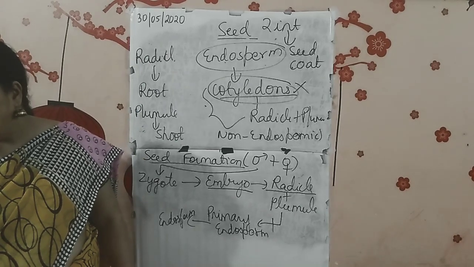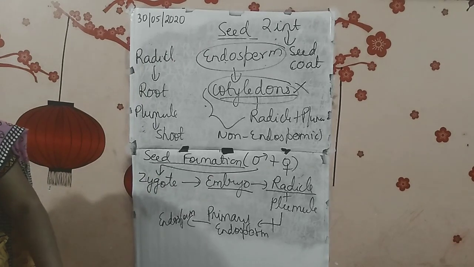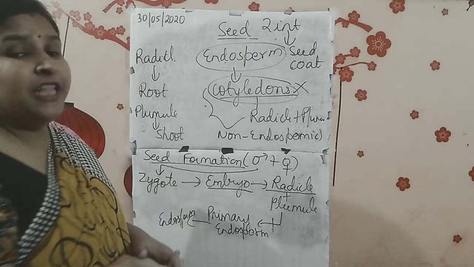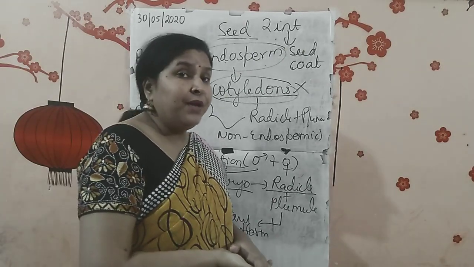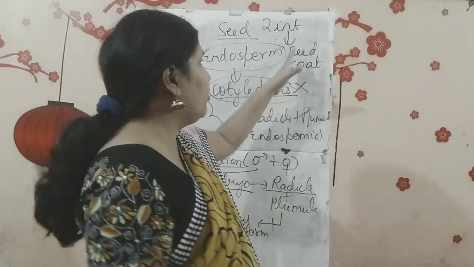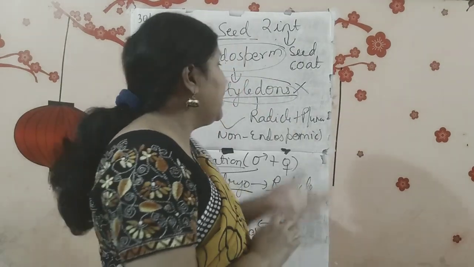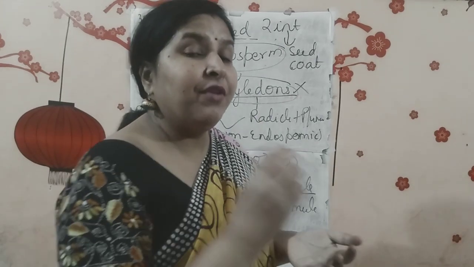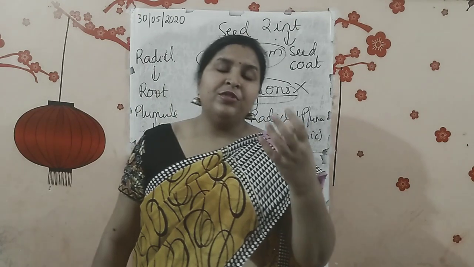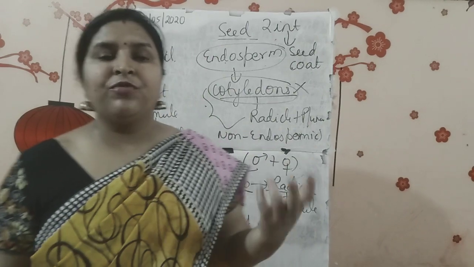The seed is a means of perennation to tide over unfavorable climatic conditions. Now what is it doing? The seed is in fact protecting the embryo from all the unfavorable conditions, because inside the seed the embryo is protected by the seed coat. The seed coat is protecting the embryo inside it. Endosperm is also protecting and giving food to the embryo, and soon when germination starts, the embryo first gives out the radicle which forms the root, and it gives out the plumule which forms the shoot.